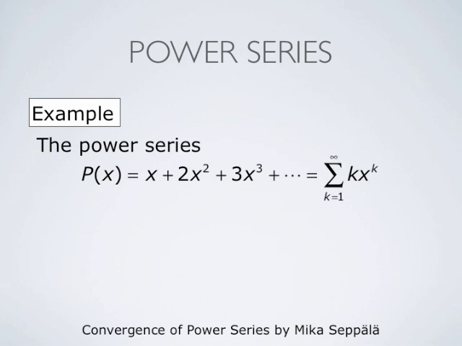We may study the convergence of this series by the ratio test. The quantity in the ratio test is the absolute value of the k plus first term divided by the absolute value of the kth term, and if the limit of this quantity as k goes to infinity is less than 1, then we know that this series converges.